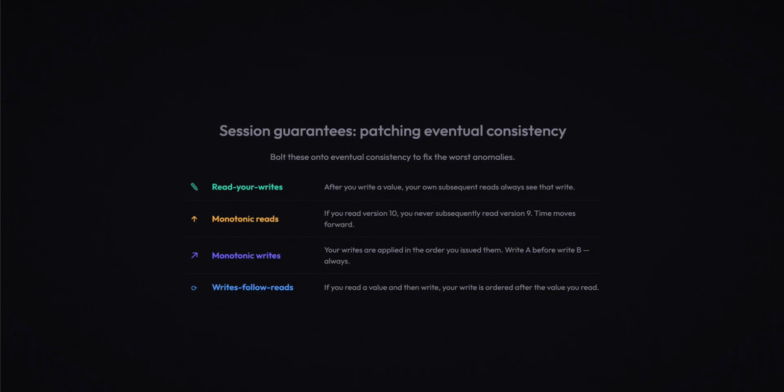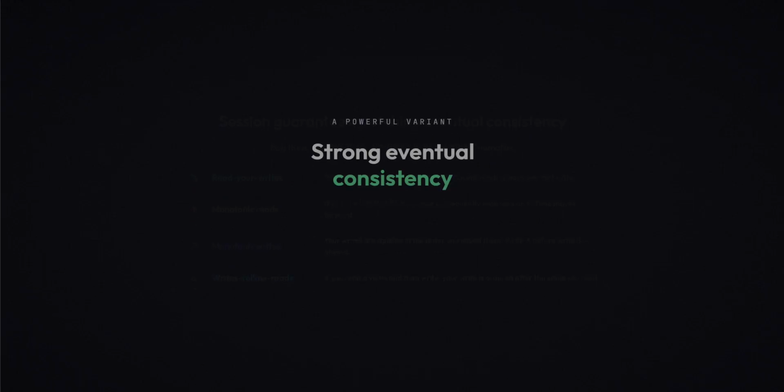Monotonic writes. Your writes are applied in the order you issued them. Write A before B, always. Writes follow reads. If you read a value and then write, your write is ordered after the value you read. This prevents causality violations within a session. Most production systems that claim eventual consistency actually provide eventual consistency plus some or all of these session guarantees. It makes the experience dramatically better for the user.